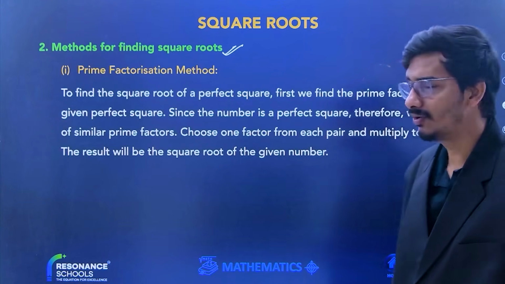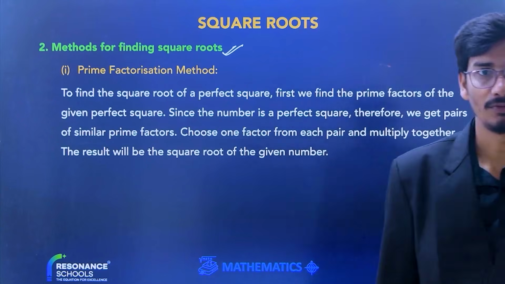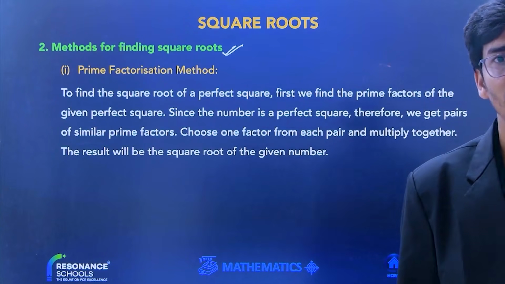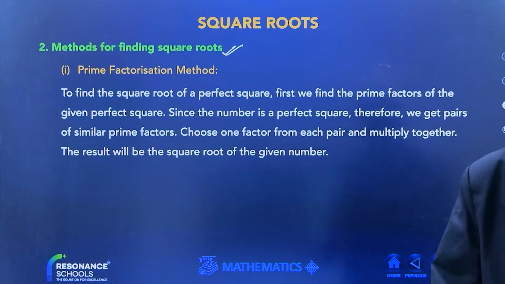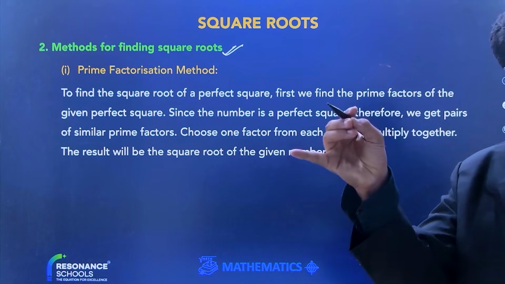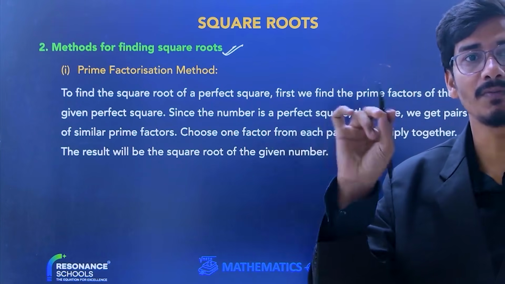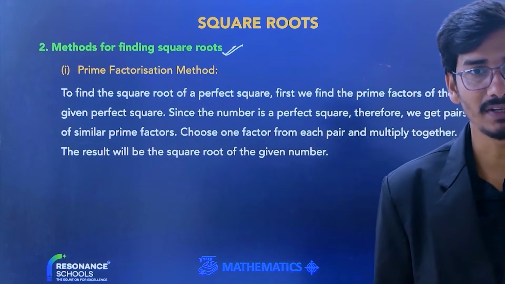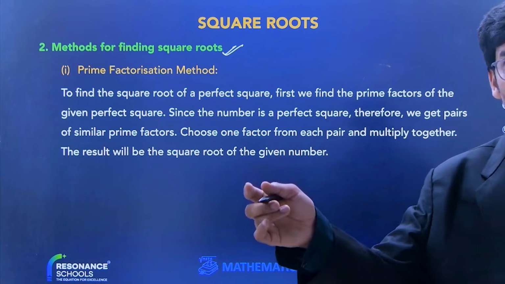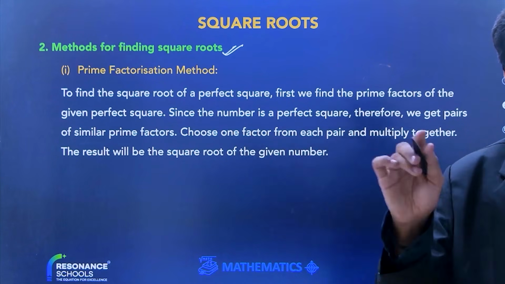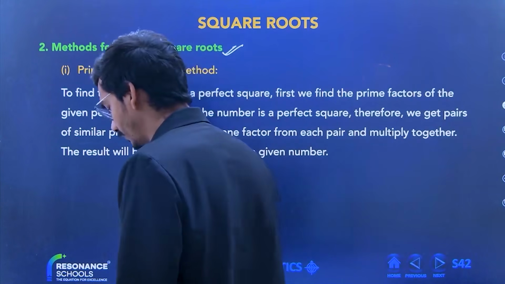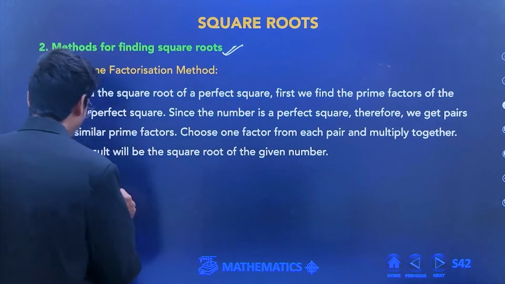To find the square root of a perfect square, first we find the prime factorization of the given number. Since the number is a perfect square, we get pairs of similar prime numbers. Choose one factor from each pair and multiply them together. The result will give the square root of the given number. Let us take an example.